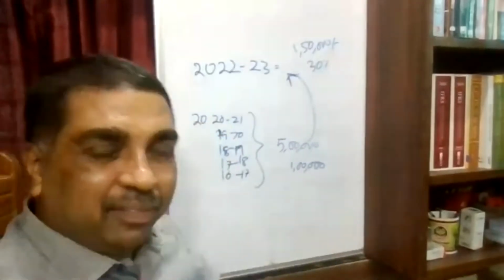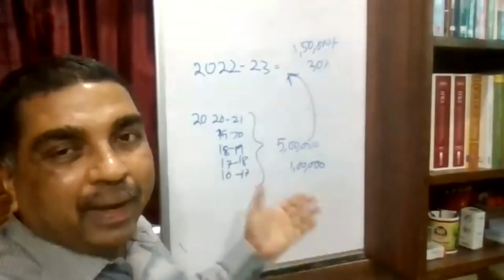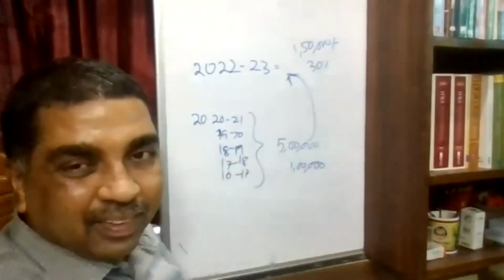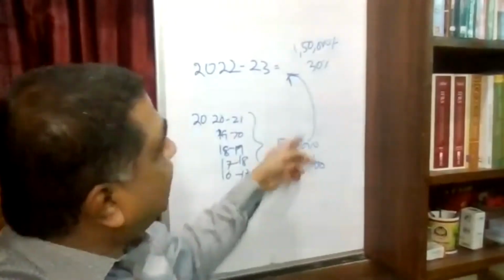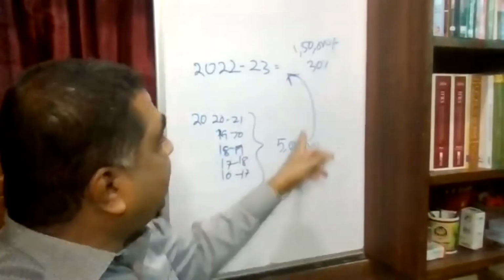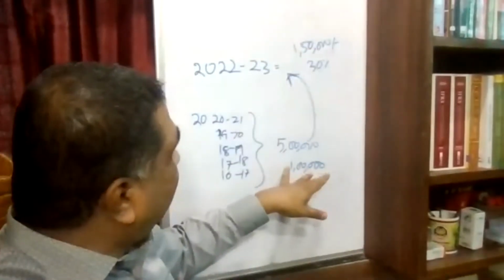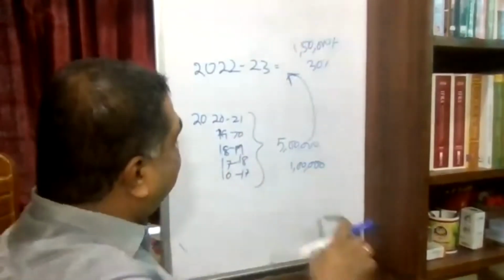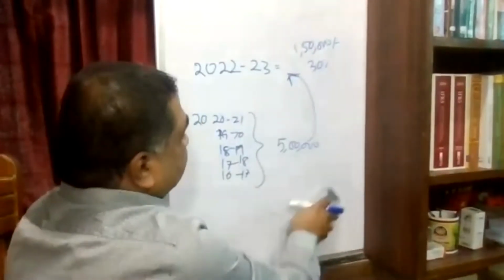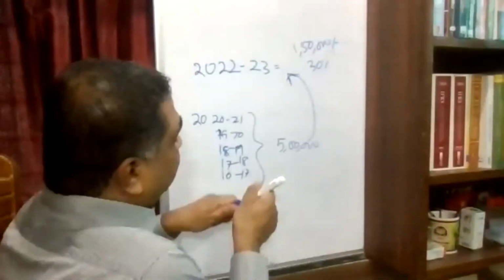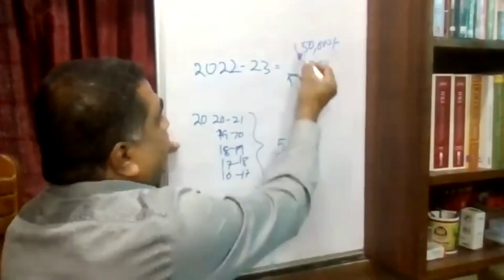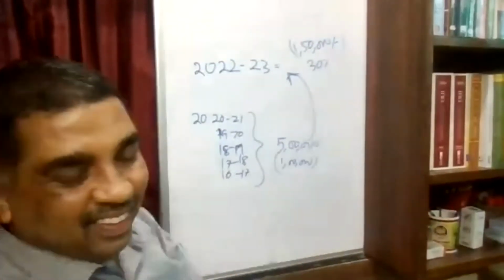Because in those years your tax slabs were low, you could have paid tax at 5% or maybe at 20%. 20% is 1 lakh. You could have paid 1 lakh rupees, but now you are paying 1,50,000 rupees.